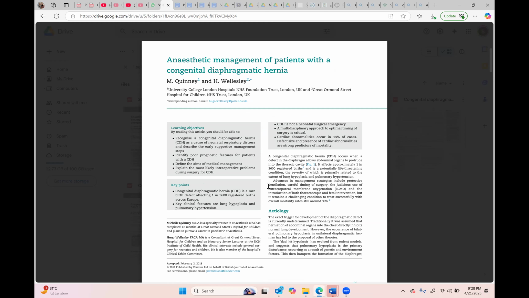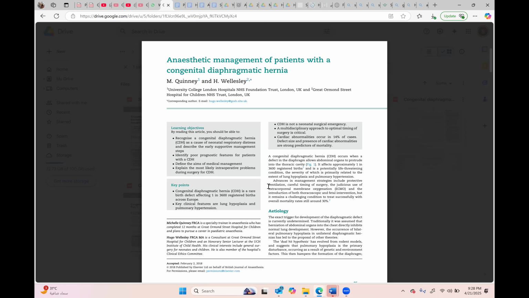In development, the abdominal contents will be in the thoracic cavity, pressing on the lungs, and the lung will not mature. When they do any radiological study, they will find bowel contents in the chest. Many times it is diagnosed antenatally.